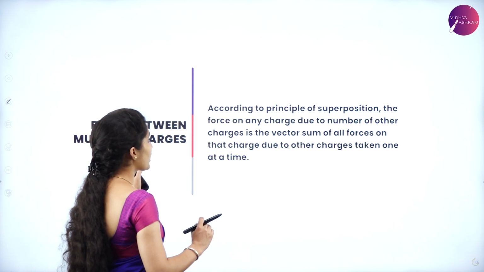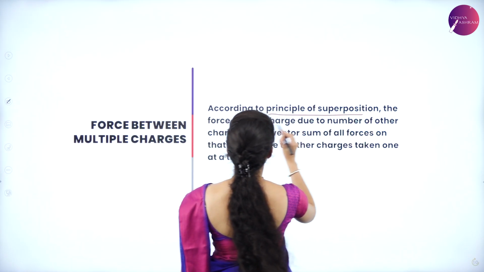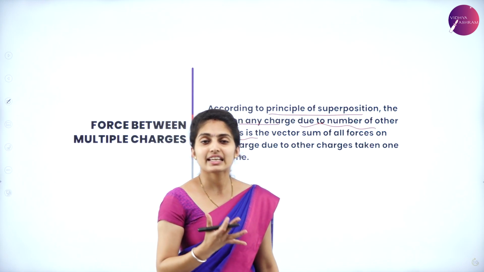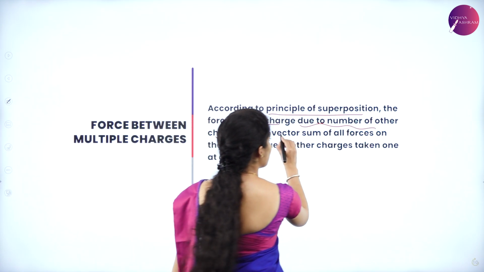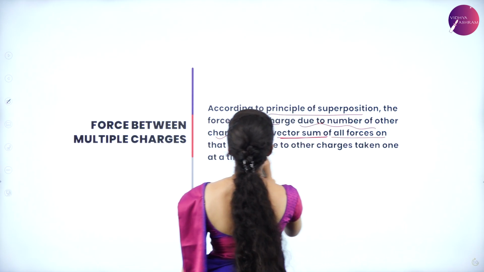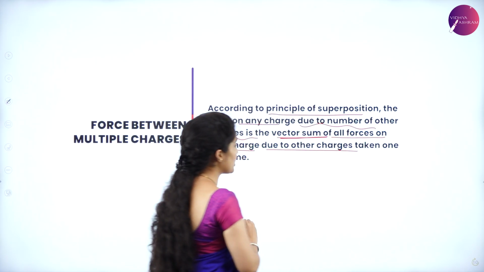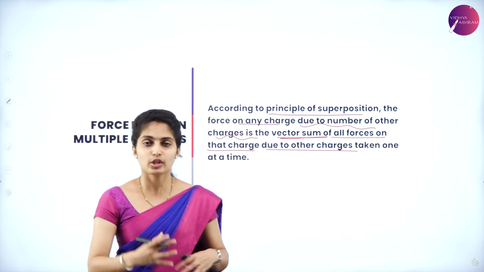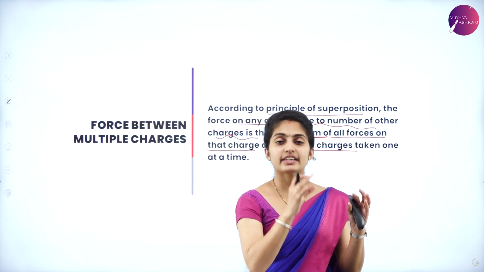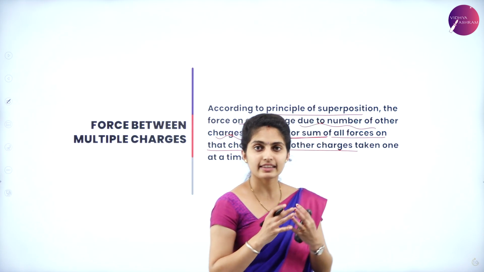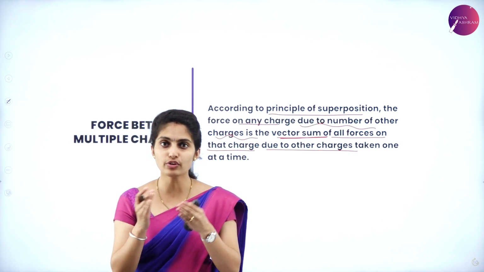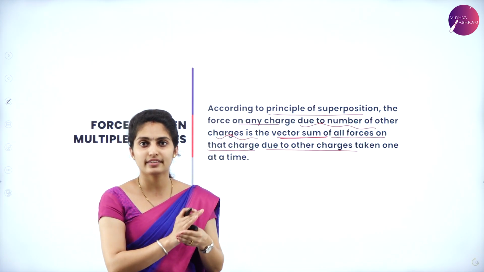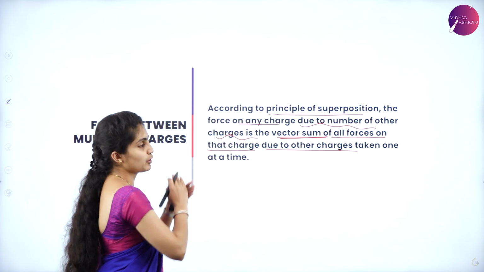Okay. So here, according to the principle of superposition, the force on one charge due to a number of other charges is the vector sum of all forces on that charge due to the other charges taken one at a time. We can consider any one charge at a time. So Q1 is acting on Q2. Again Q1 is acting upon Q3. Like that, two charges are responsible for their forces, correct? So one charge acts on the other charge, each acting one at a time. So that is all about this principle of superposition.